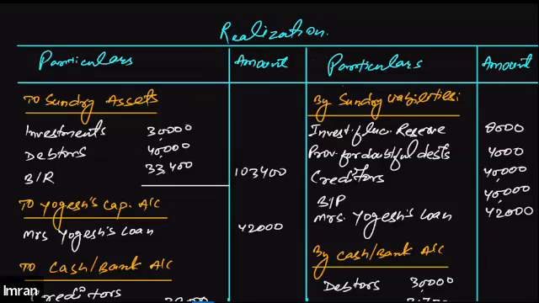But one very important thing is that we need to journalize each and every item individually. If you have transferred the investment to the realization account, then you will have to pass a separate journal entry for the investment, and that will be realization account debit to investment account.